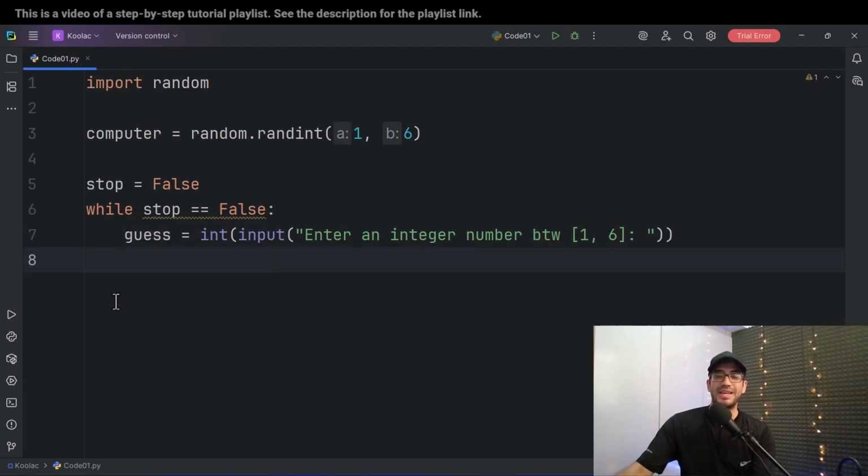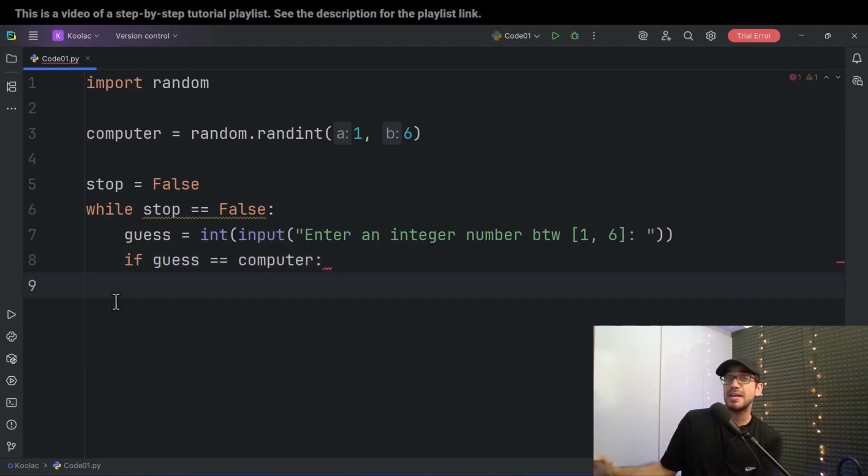And after that, we say, okay, if the guess of the user was equal to the number that the computer has chosen, in that case, our guess is correct, and we need to stop this game. So in that case, the stop variable is going to be true. We're going to change the value of the stop variable.